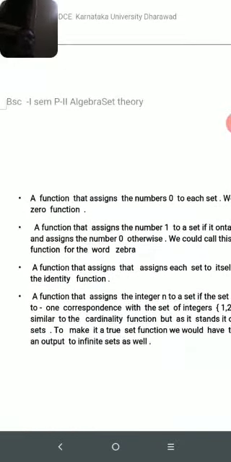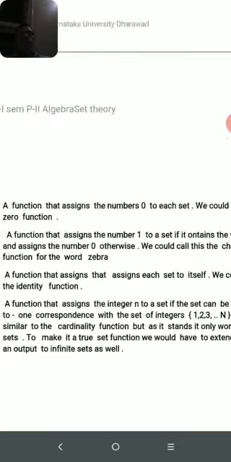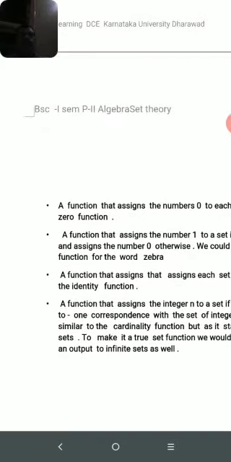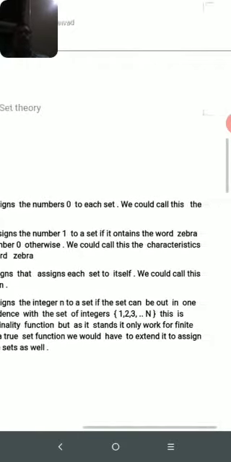Then a function that assigns the number 0 to each set, we could call this the zero function. A function that assigns what? The number 0 to each set, we call this the zero function.